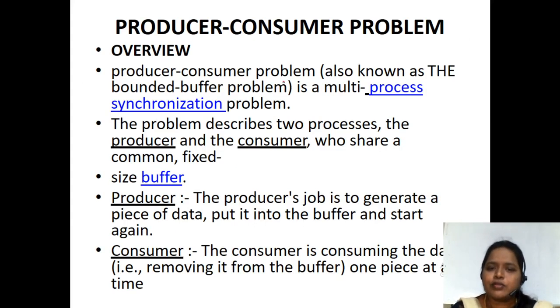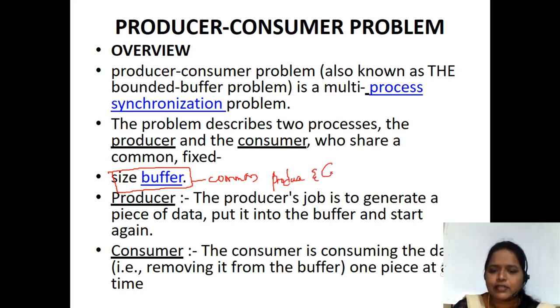Now look at here, the producer consumer problem. This problem describes two processes, producer and consumer, who share a common fixed size buffer. If any common thing is not there, then we will not get any problem. We get the problem in cooperative processes only. Cooperative processes in the sense that anything is shared among the processes.